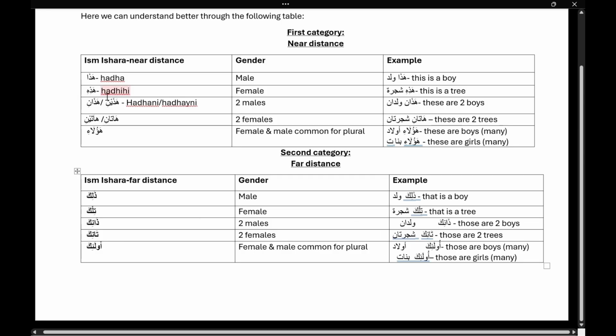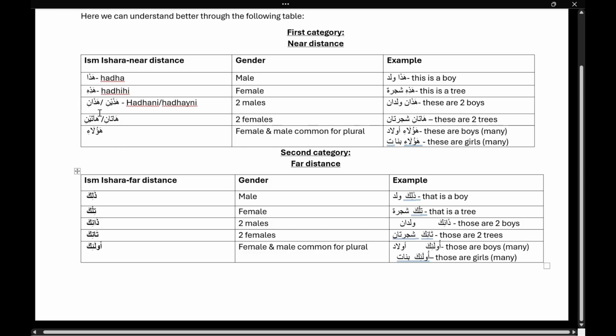Main thing you have to remember, haza, hazihi. Haza is for male, hazihi is for female. Just a quick recap. For easy identification, you can remember that the ha in hazihi is very similar to ta marbuta. So you can remember the apparent similarity, and that hazihi will be used with ta marbuta words, okay?